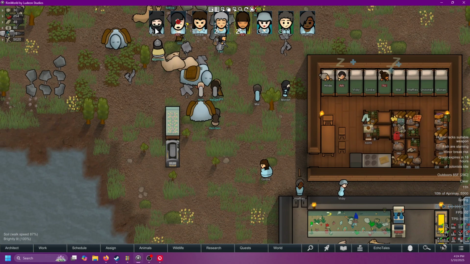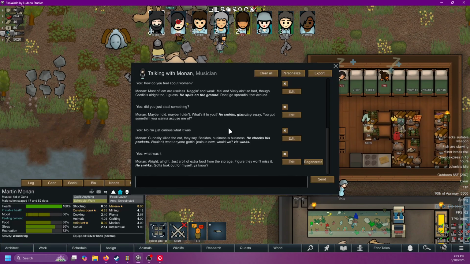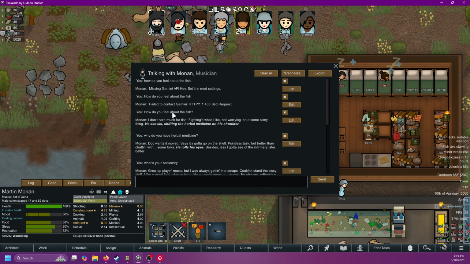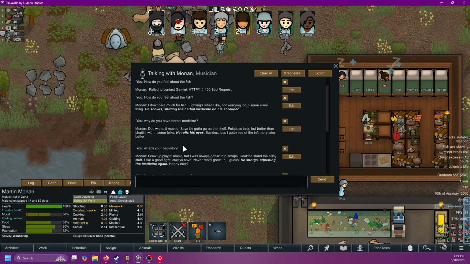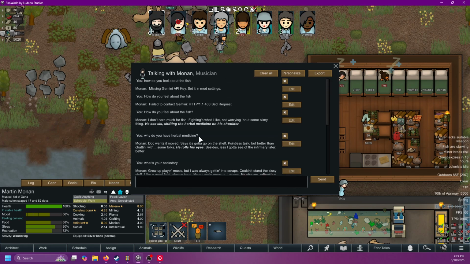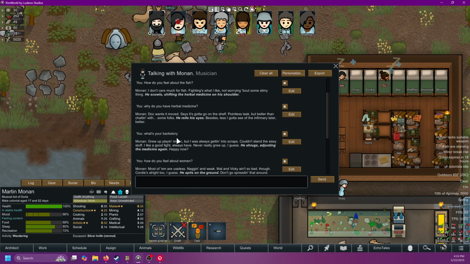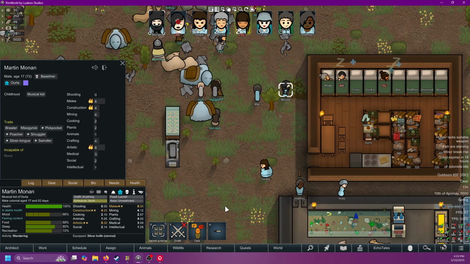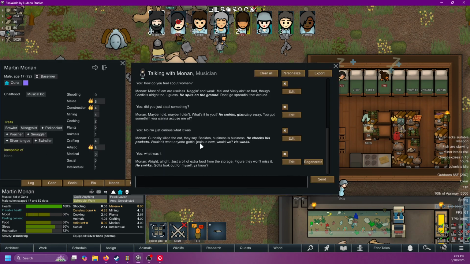And you'll know you'll be good to go because then you can just start talking to your people here. So I already got some stuff going on here with this guy, Monin, and you can see, hey, I didn't have the API key. So once I put it in there, we were good to go. Started asking him about, hey, why do you have some herbal medicine on you? And, what's your backstory? And then I saw one of his weird little traits was he was a misogynist. So I was like, okay, if you're a misogynist, then how do you feel about women? He's over here just going on about it.